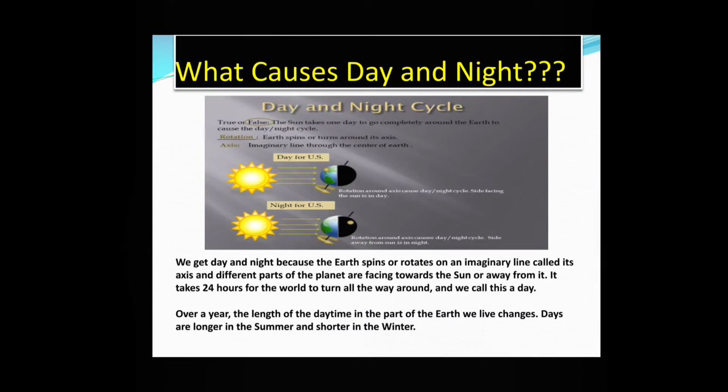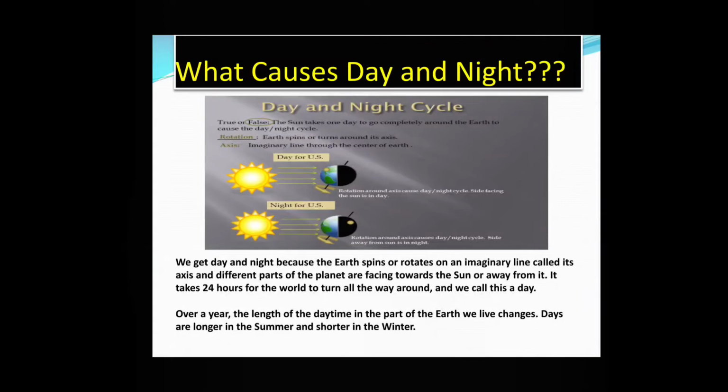What causes day and night? We get day and night because the earth spins or rotates on an imaginary line called its axis, and different parts of the planet are facing towards the sun or away from it. It takes 24 hours for the whole world to turn all the way round, and we all call this a day. Over a year, the length of the daytime in part of the earth we live changes. Days are longer in the summer and shorter in the winter.